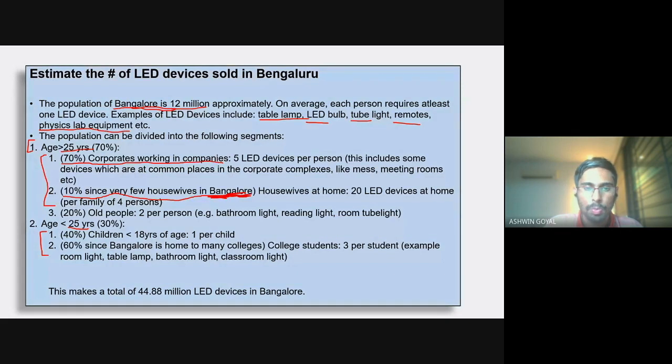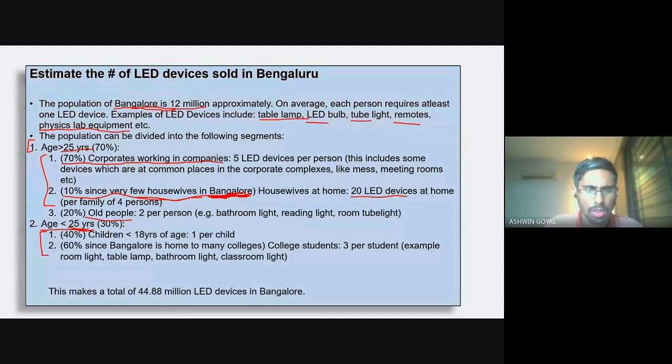Very few people are not working, and a majority of them would probably be housewives. So we are looking at the number of LED devices housewives would use at home, and then at old people.